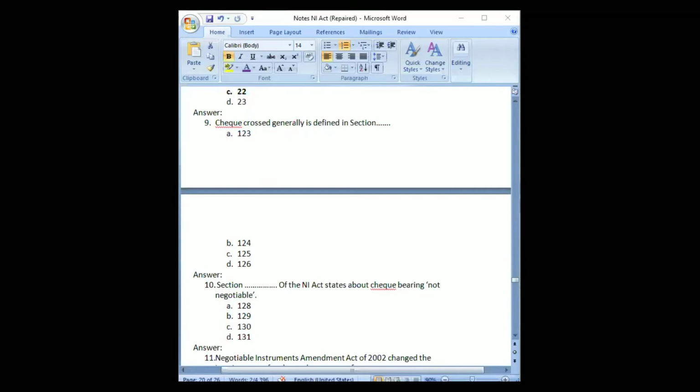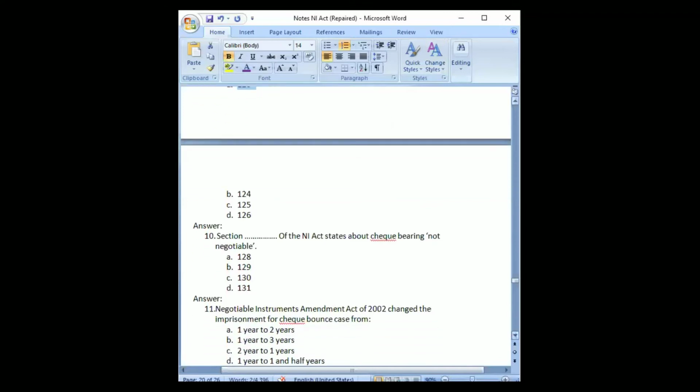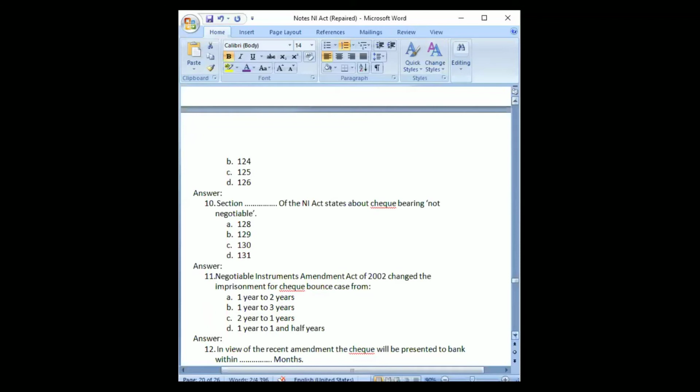Generally it is 123. So 123 generally, 124 specially. Next one.